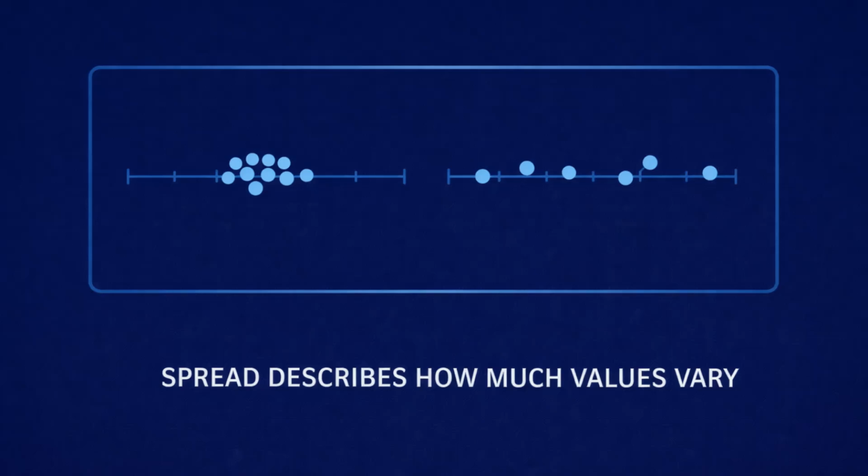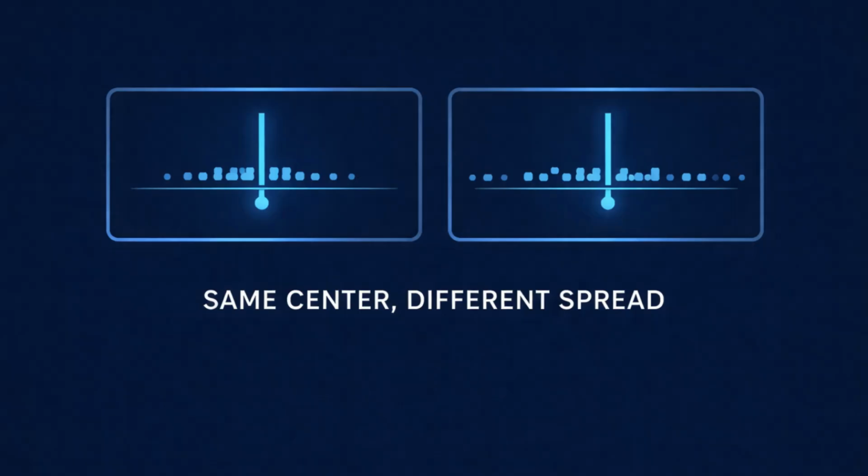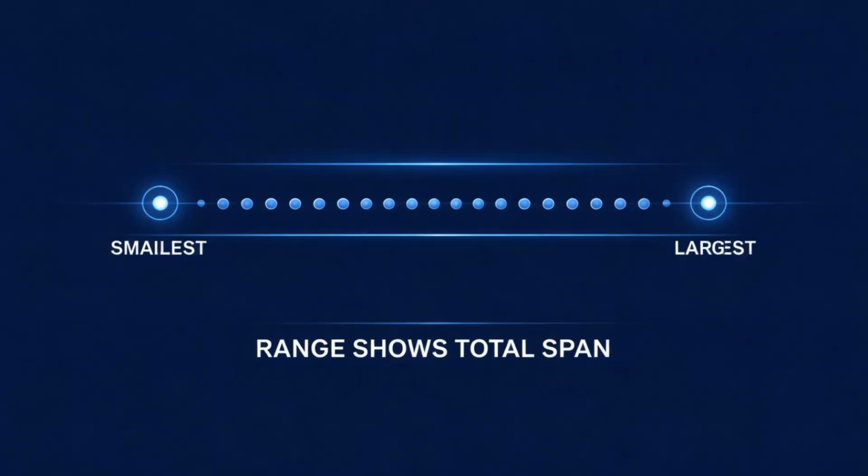Now let's turn to the second major idea, spread. Spread describes how much the values vary. Two datasets can have the same typical value and still be very different because of how spread out the values are. The simplest measure of spread is the range. The range is the largest value minus the smallest value. It tells you the total span of the data.